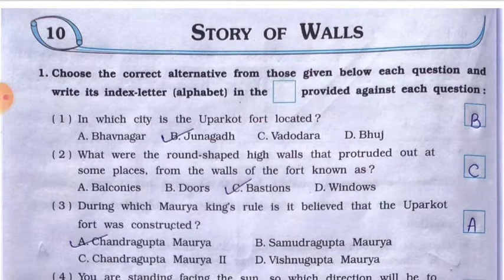So in this video we are going to see the solution of chapter number 10, Story of Walls. So question number 1 is, choose the correct alternative from those given below each question and write its index letter in the box provided against each question. Number 1, in which city is the Uppercote Fort located? Your options are A. Bhavnagar, B. Junagadh, C. Vadodara, D. Bhuj. Answer is B. Junagadh.